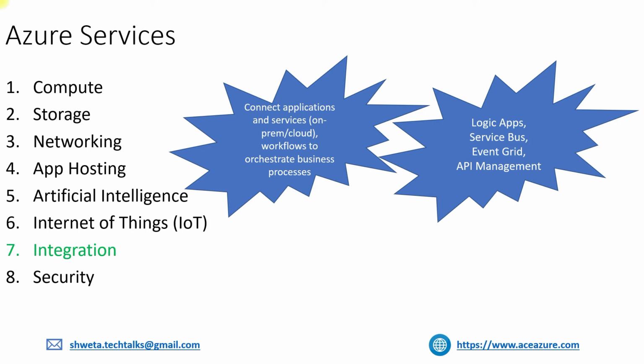If you want to connect on-premise and cloud-based applications to implement a secure messaging architecture, then Service Bus is something that you can fall back on. Event Grid is basically a managed event routing service with the publish-subscribe model. In fact, it is used for event-based application architecture. And API Management is basically when you want to publish your API securely for internal or external use. So these are some of the Azure services in the integration category. There are a lot, but these are the most frequently used.